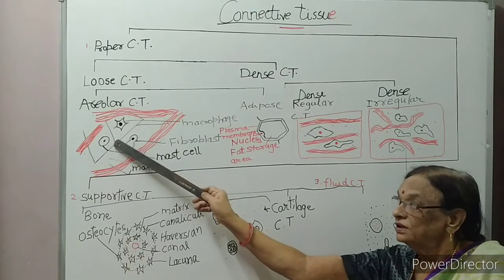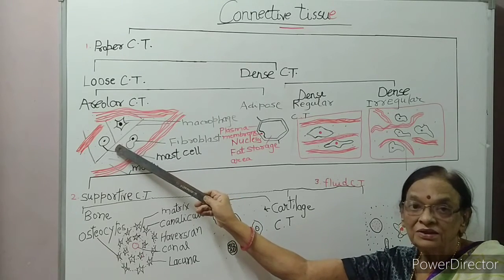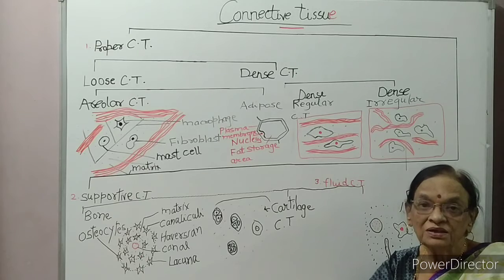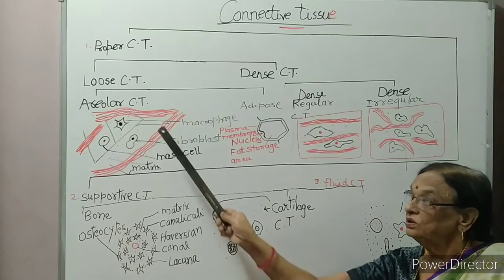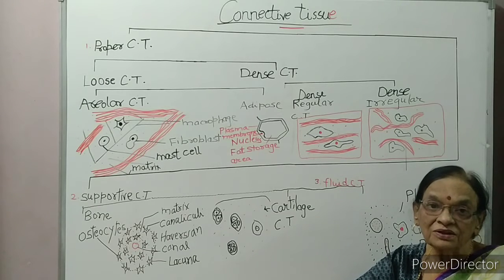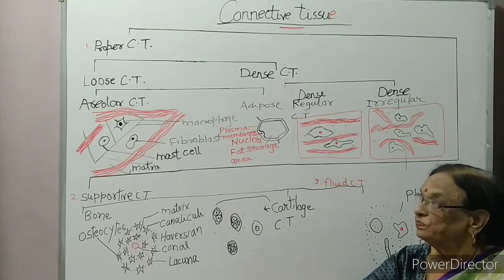Yellow fibers are highly branched, run singly, are made up of a protein called elastin, and they provide elasticity to the organ. So, two types of fiber are present in areolar connective tissue.